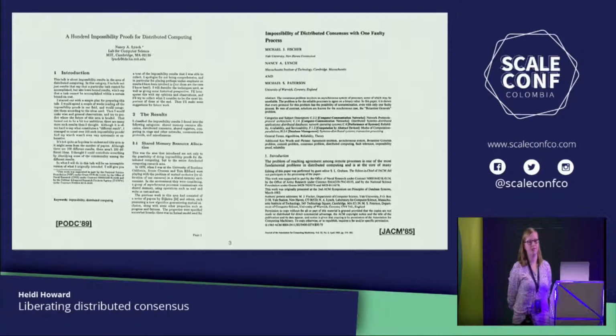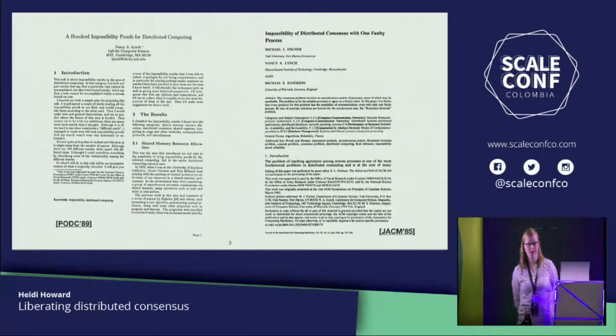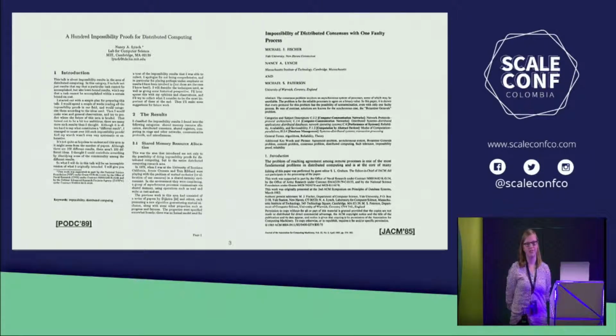This is also known as the FLP result. And this says that distributed consensus is impossible in theory. This paper is what founded the area and the research into distributed consensus. So if you have a topic and you want people to spend decades working on your topic, write a paper saying it's impossible, and people will spend a lot of effort trying to prove you wrong.